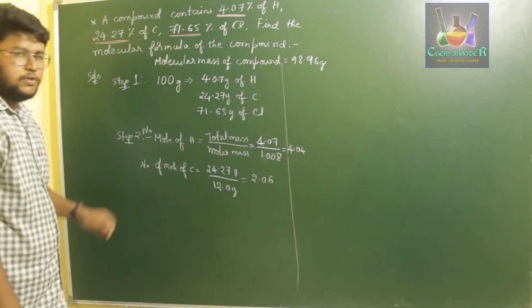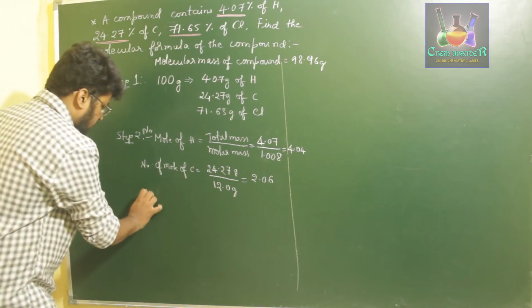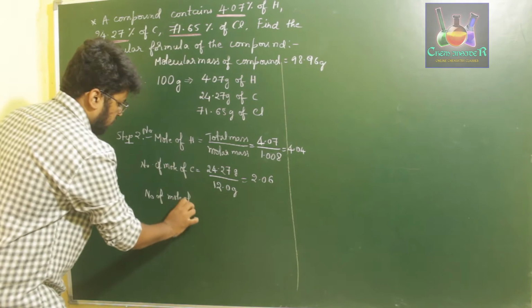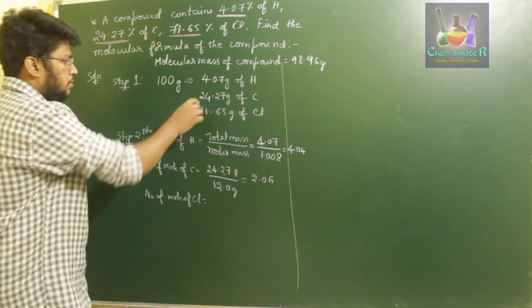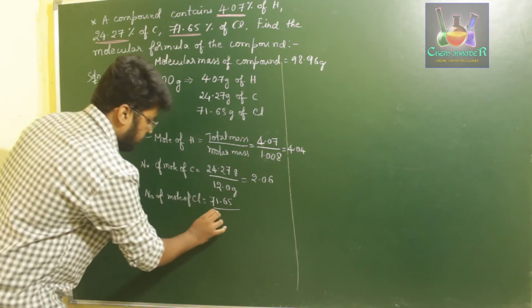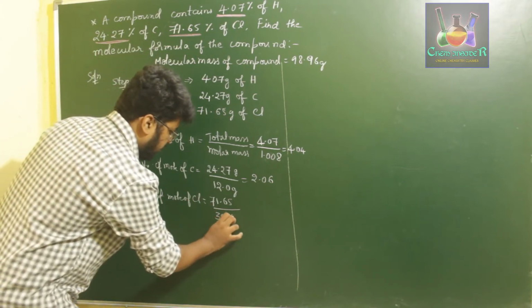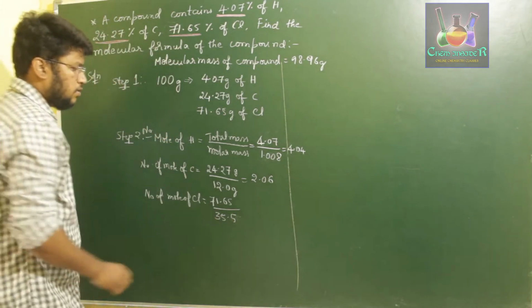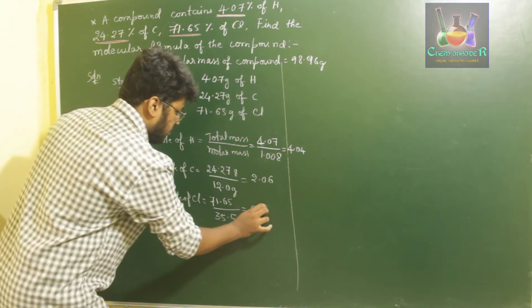That will be the number of moles of carbon. Next, the number of moles of chlorine. The total mass given is 71.65, and the molar mass of chlorine is 35.45 or 35.5. On dividing these two, we get again 2.06.